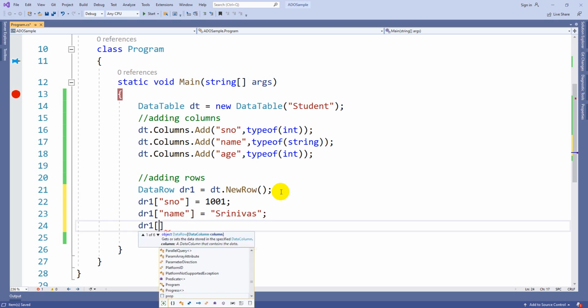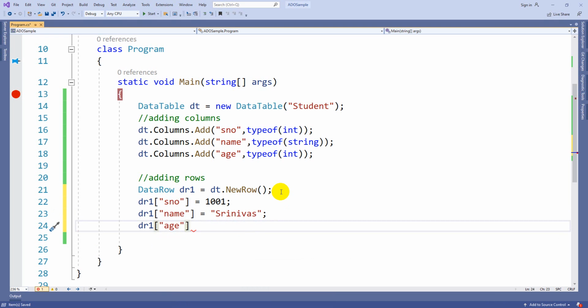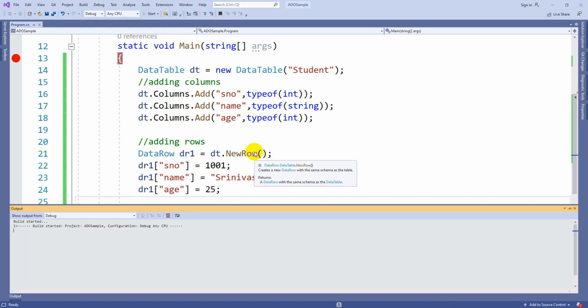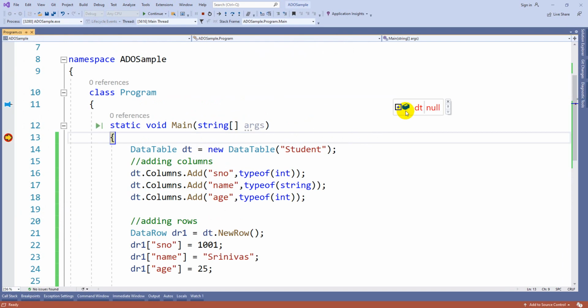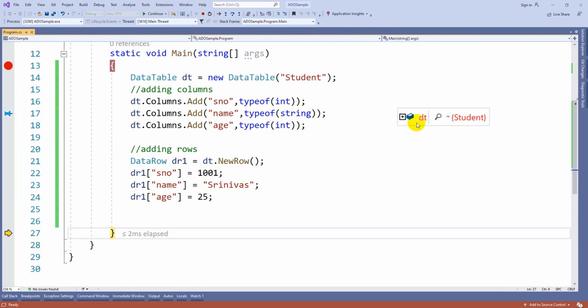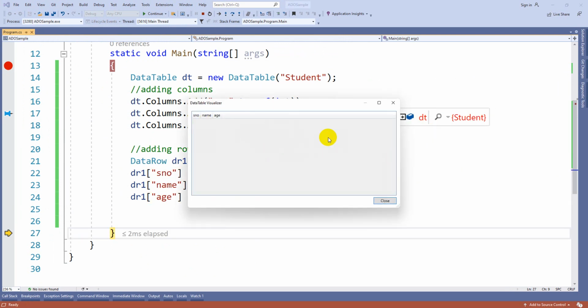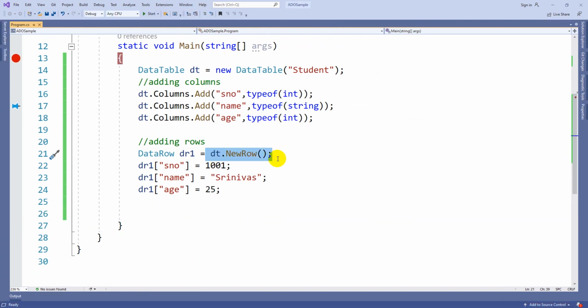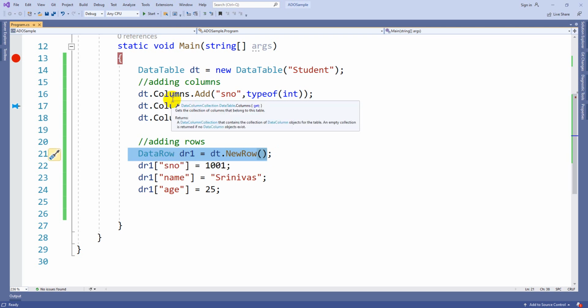dr1 of age equals to some 25. So like that we can keep on adding values to all the columns available. But this is not actually adding of a row. If you execute also, you cannot see this row inside this data table dt. So now let's execute all these rows. Now if you go to this table, you cannot see any rows because you just have taken the structure from the dt table as a new row, but you didn't add this row similar to the columns.